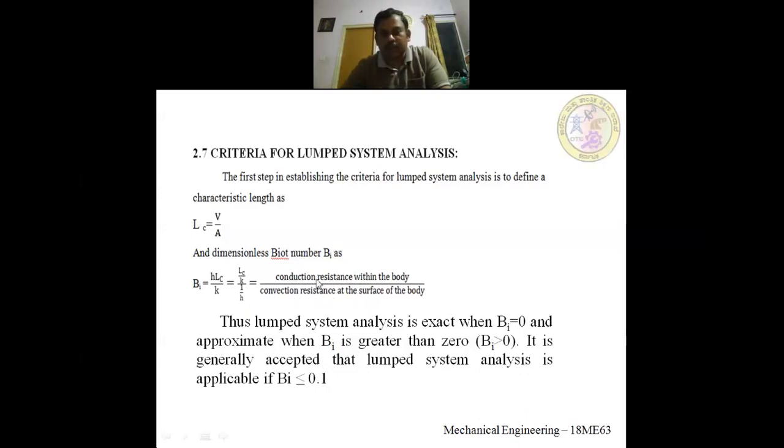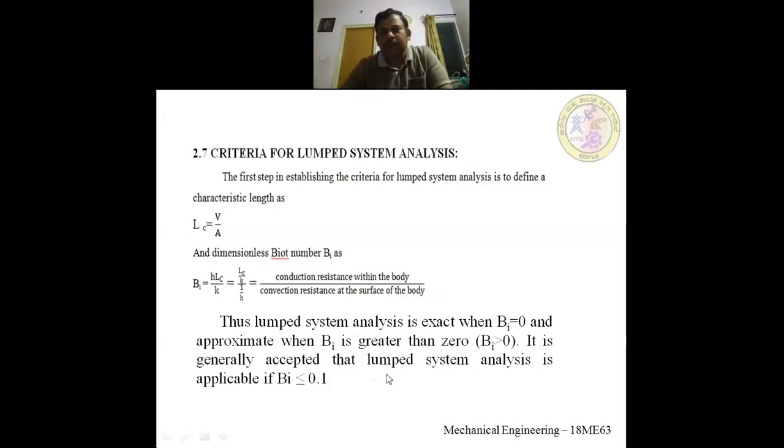Ideally, if conduction resistance is almost 0, the Biot number will be what? 0 by anything is 0, so the Biot number will be 0. Then the lumped system analysis is exact, that means it is perfect. But when the conduction resistance increases, the value will increase from 0. So for Biot number greater than 0, the lumped system analysis is approximate.